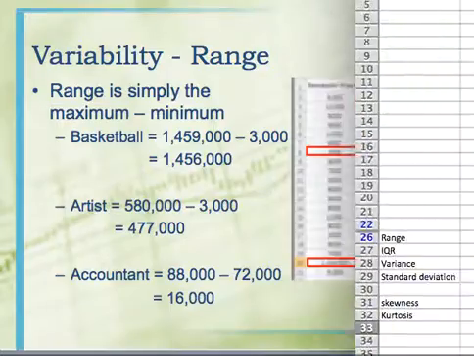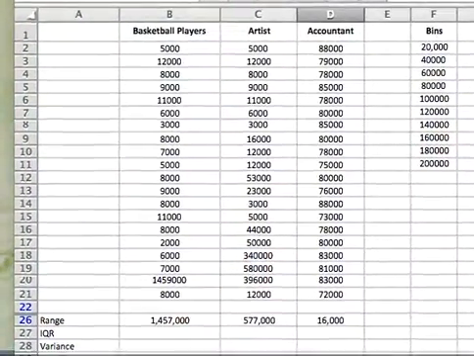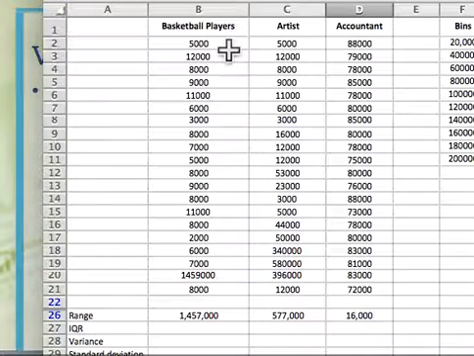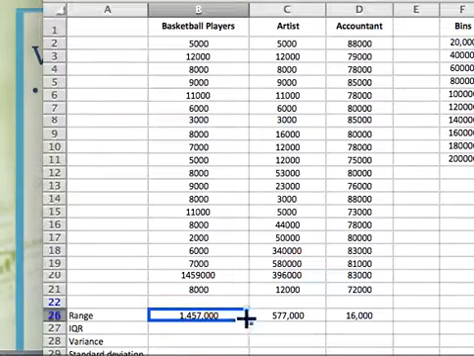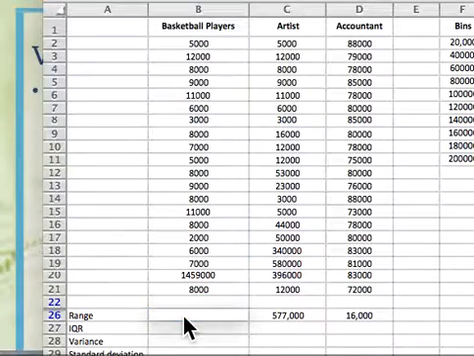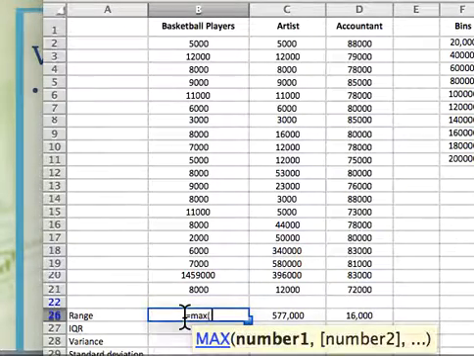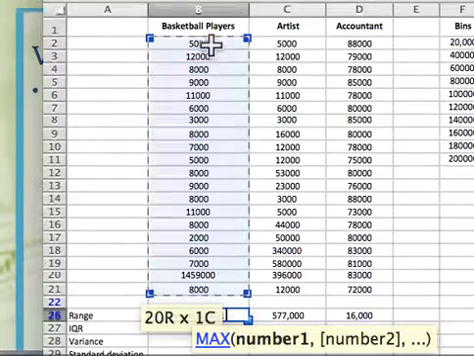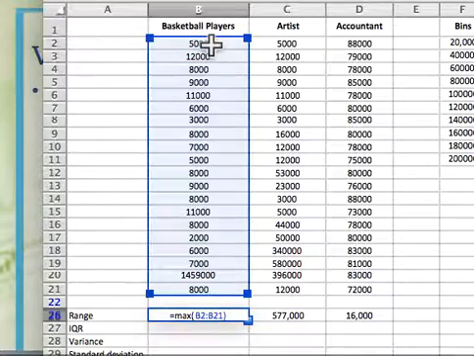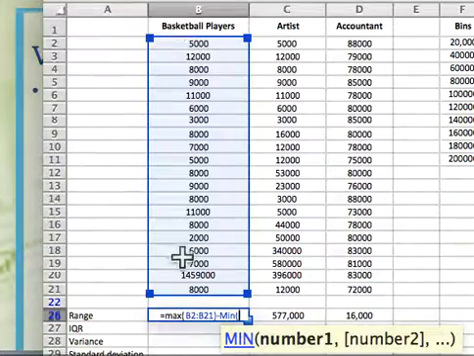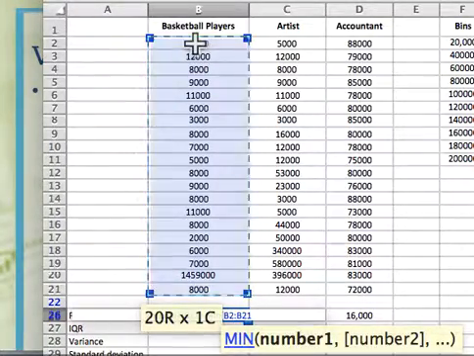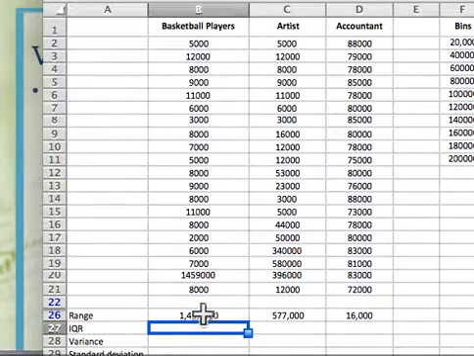If we want to look at what that's like in Excel, what we're doing here is we're using the command, and I have it filled in here. If I click on this, I can see what it is. It's going to equal the maximum of this data. And I just type in max, parentheses, the data I'm looking for, minus the minimum of this same data. Close the parentheses, and I get my value.